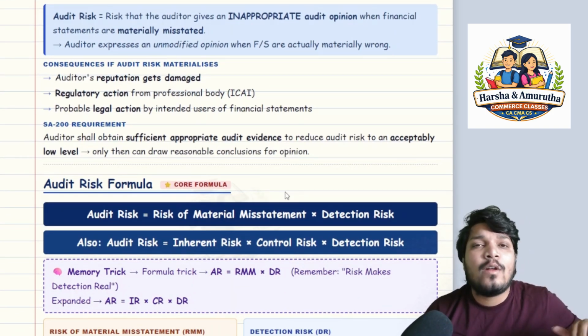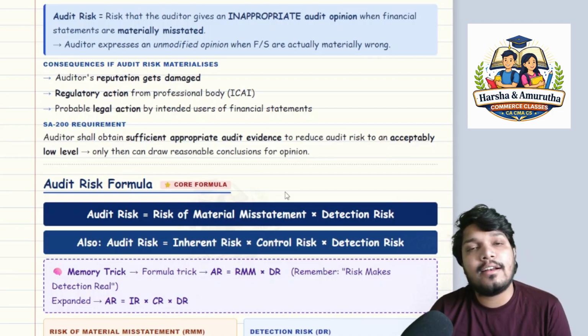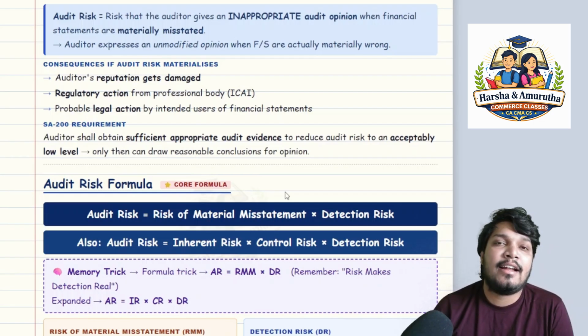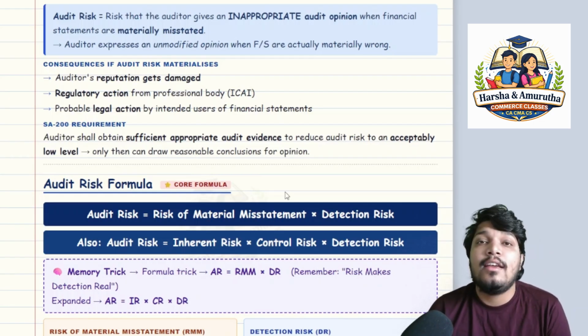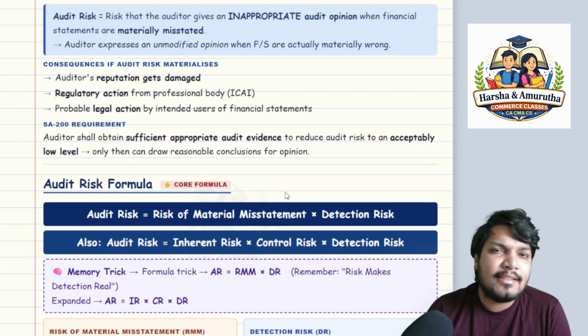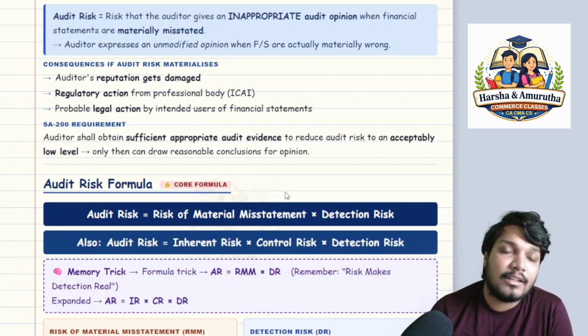That is one. And second, regulatory action from professional body, right? ICAI can go to an extent to remove the membership of that auditor. So it comes under gross negligence and professional ethics are very much to be followed, if they are not exercised in right spirit, ICAI can take high disciplinary actions, sir. That is second point.